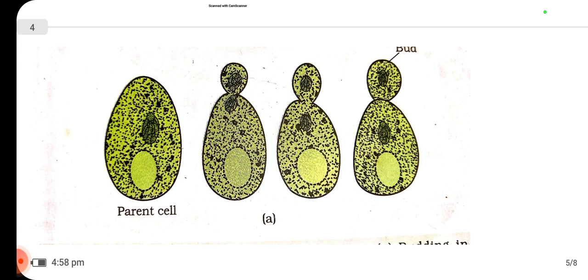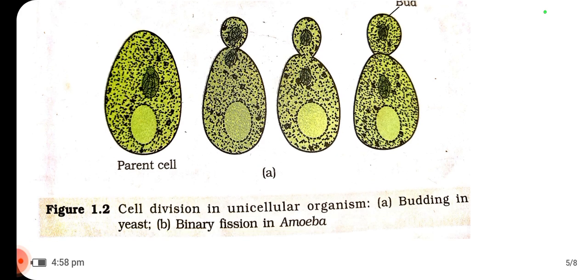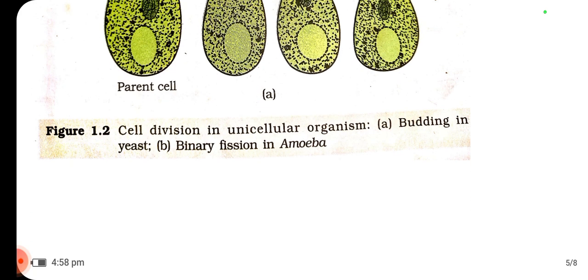So this is the diagram of budding, where there is a parent cell, then there will be formation of a small bud. That bud eventually separates from the parent cell. This is called budding. This cell division in unicellular organisms occurs as budding in yeast and binary fission in amoeba, as I said above.